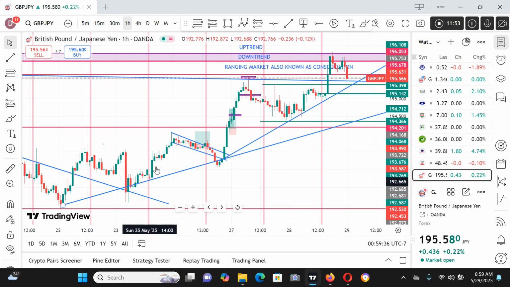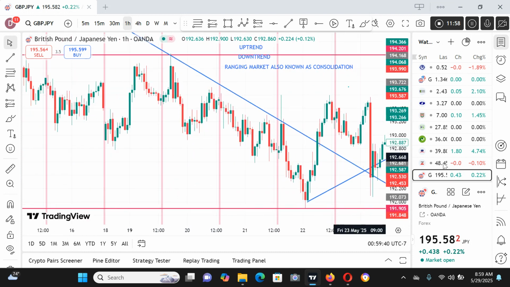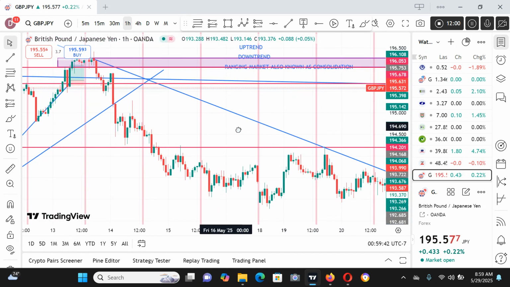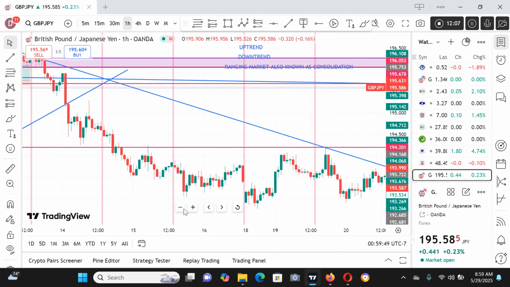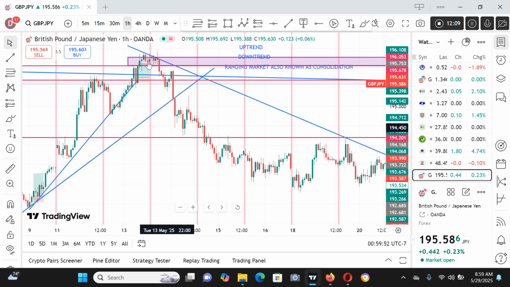Higher highs, higher lows, higher highs, higher lows. Now let's look at a downtrend. This is a typical example of a downtrend. This is the origin of the market here. You can see lower low, lower high, lower low, lower high. A very typical example of a downtrend.